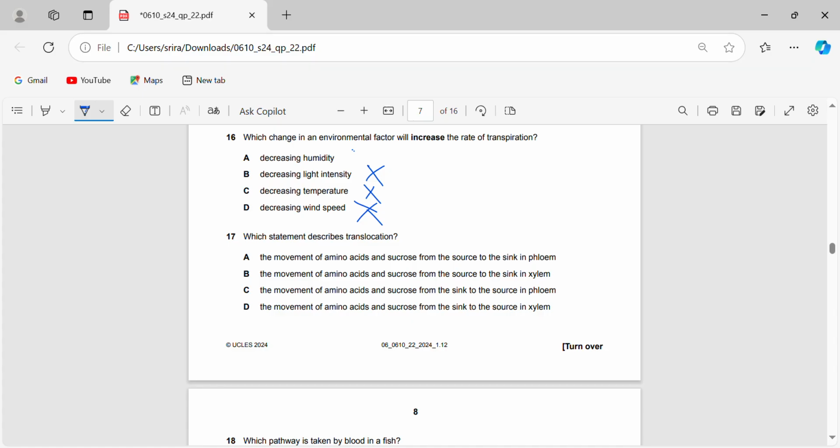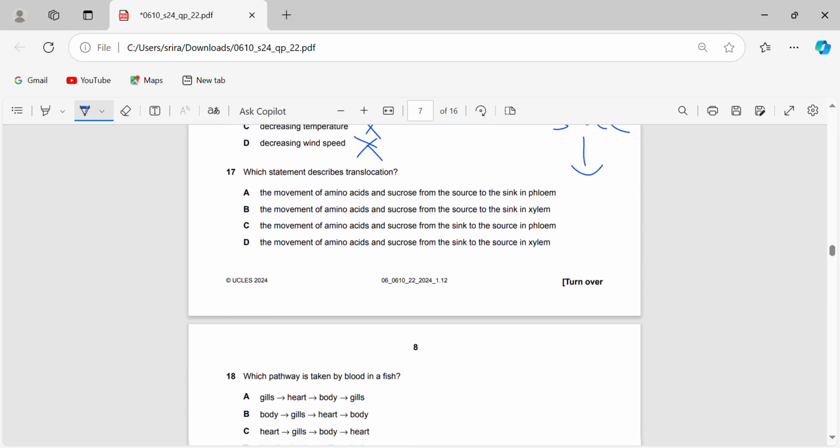So the water potential gradient is less steep, and there'll be less transpiration when there's a higher humidity. But when there's a decreasing humidity, the rate of transpiration is going to increase, because the inside of the leaf will have a higher water potential and the outside will have a comparatively lower water potential. So the rate of transpiration will increase.